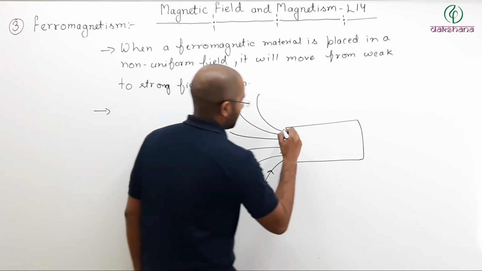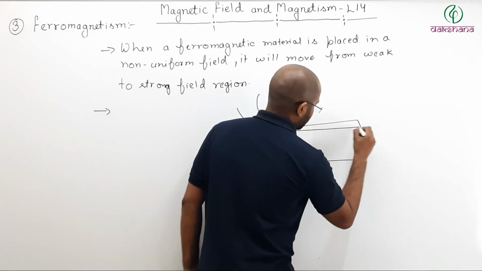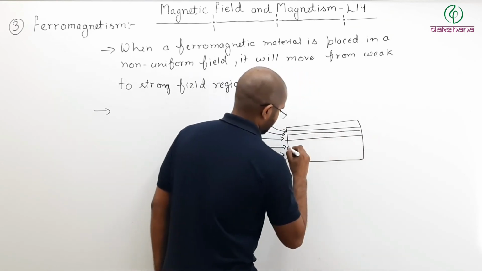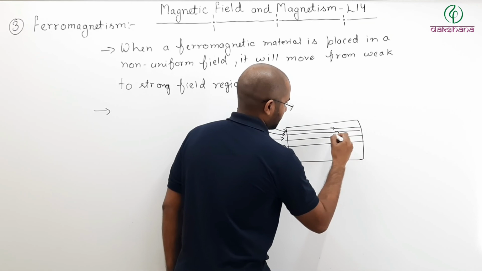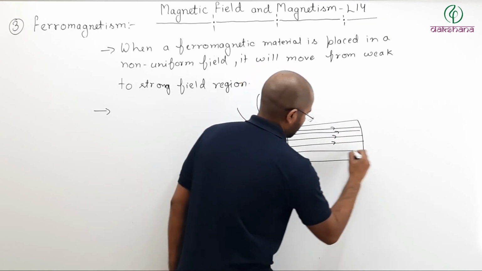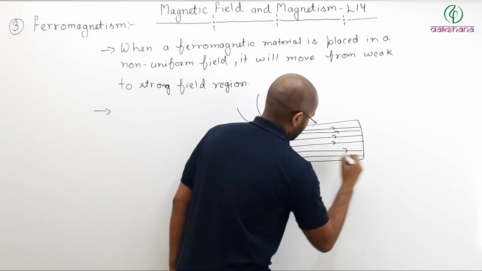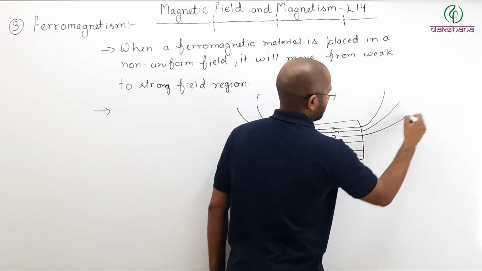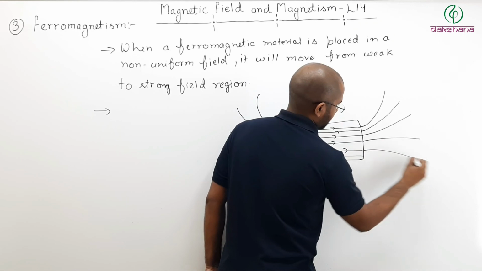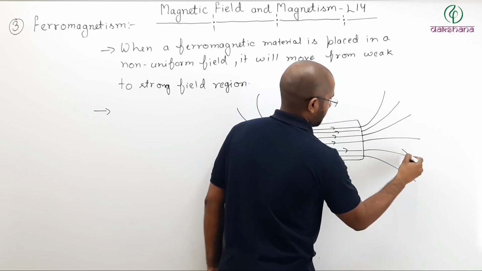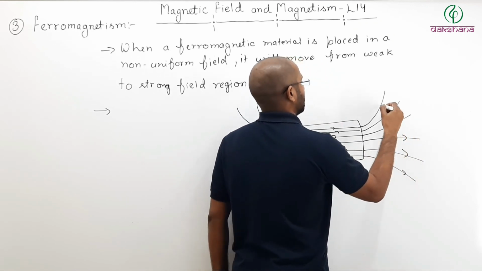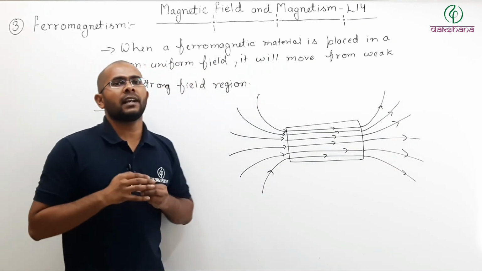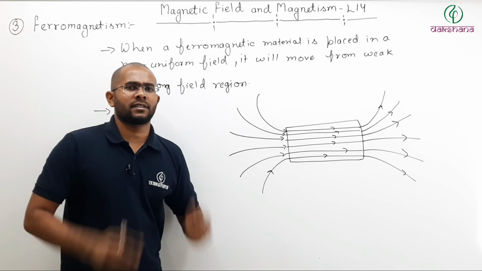So inside, the field lines will be clubbed together. Outside they will again diverge. So inside a ferromagnetic material, field lines are very dense.